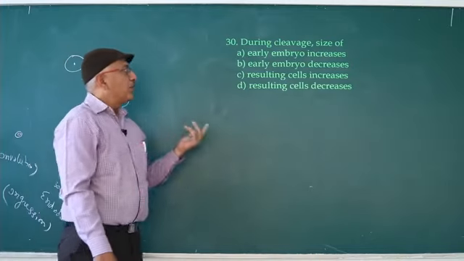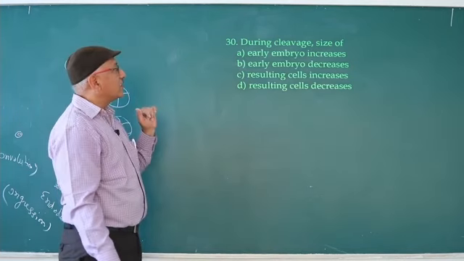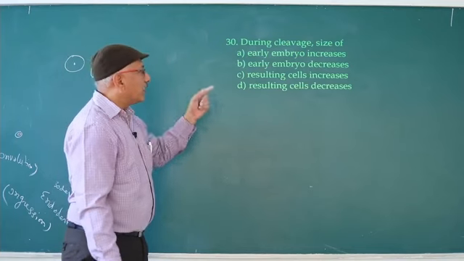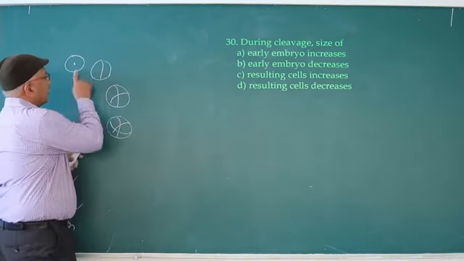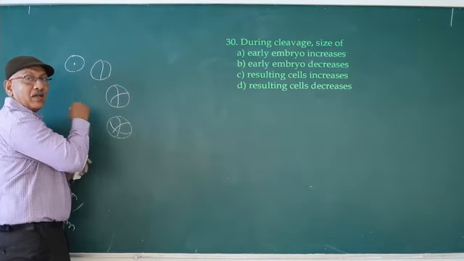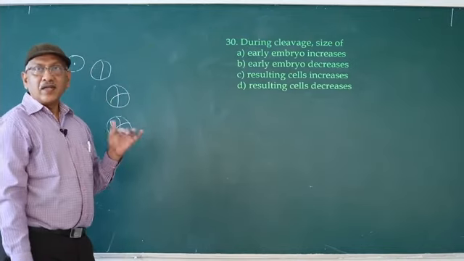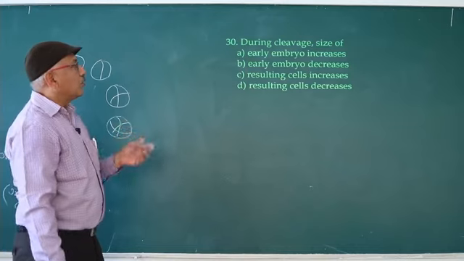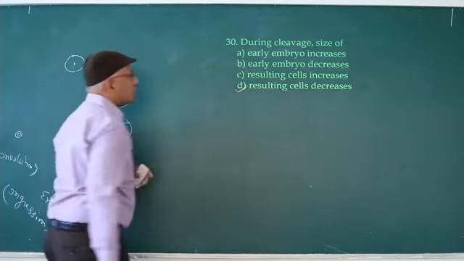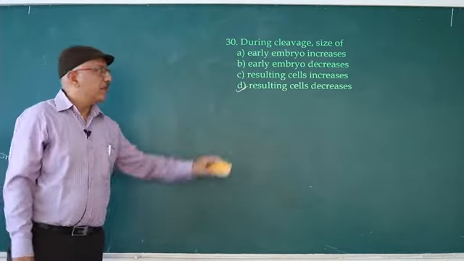So early embryo increases is wrong, early embryo decreases is wrong. Size of resulting cells increases never happens. Here 1 cell, here 8 cells. Even though 8 cells occupy the same area as 1 cell, the size of resulting cells decreases. So during cleavage, the size of resulting cells decreases. So answer is D.